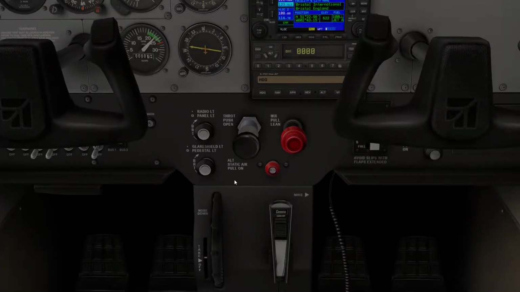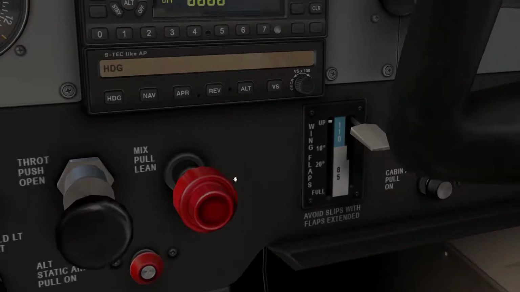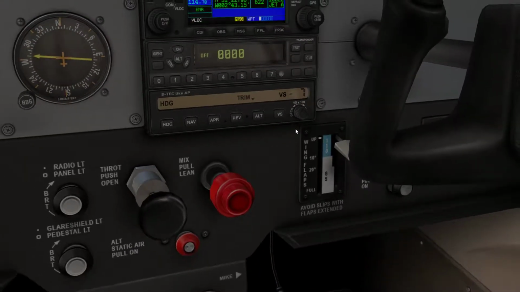The way that you control the altitude on the aircraft is, if you look over here, it says vertical speed, and I'm going to click on vertical speed. Now if you notice it says vertical speed +2. I'm going to rotate this dial until it says 7, and there we are, 7. What that means is 700 feet per minute.